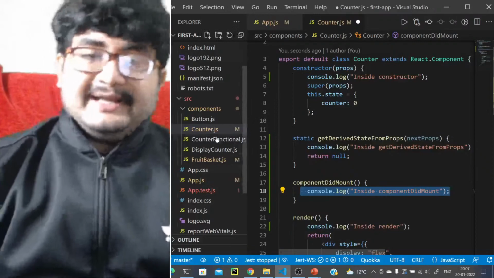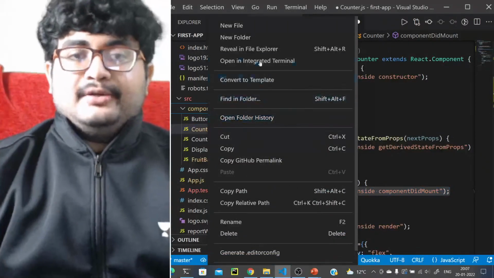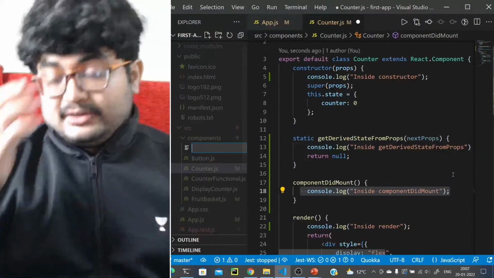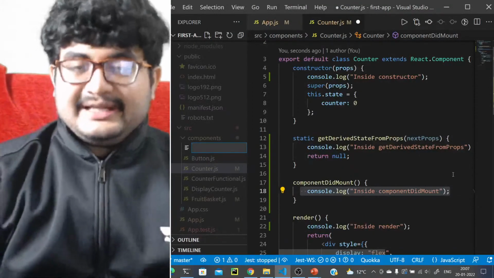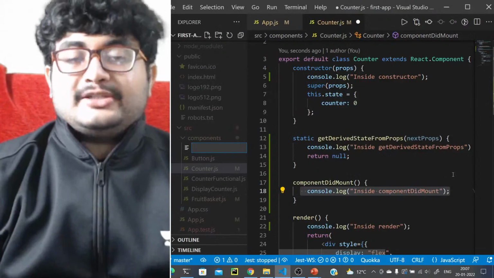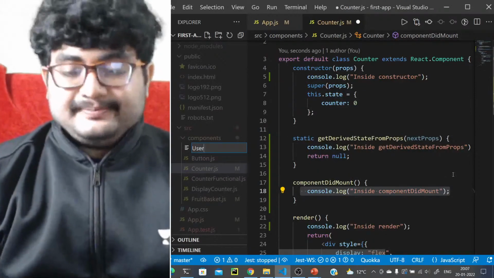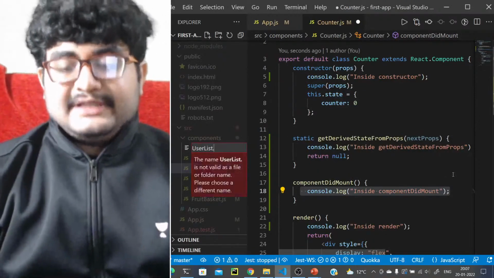What we can do is take an example to understand this. So let's just create a new file. Definitely we'll be using APIs, because we are using the lifecycle method, so we definitely want APIs to be there. So let's say user list.js.